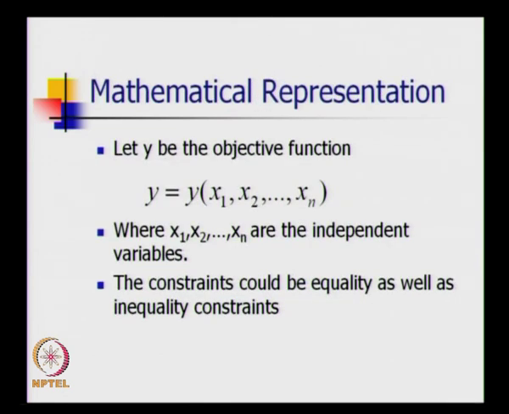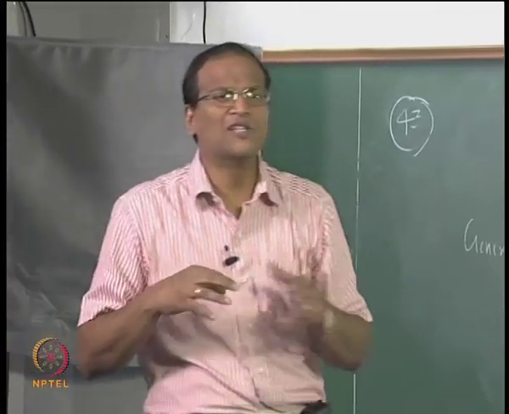Mathematical representation: y is written as y of x1 to xn, where x1 to xn are the independent variables, and usually there will be constraints. The constraints could be equality as well as inequality constraints. Economics is all about constraints; the constraints actually bind the solution.